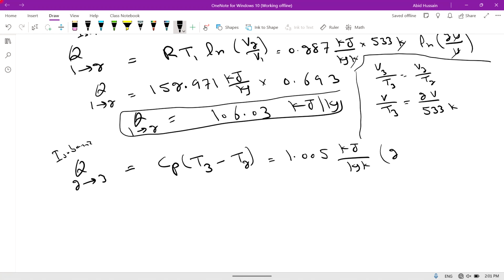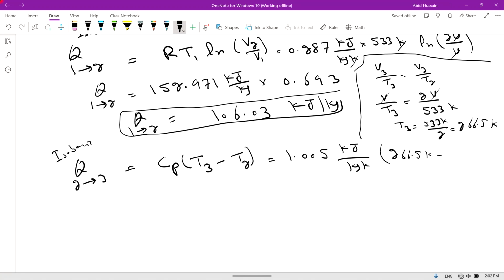If we divide both sides by V, the V will be cancelled. Rearranging this equation, T3 is equal to 533 Kelvin divided by 2. 533 divided by 2 is equal to 266.5 Kelvin. So T3 is 266.5 Kelvin.